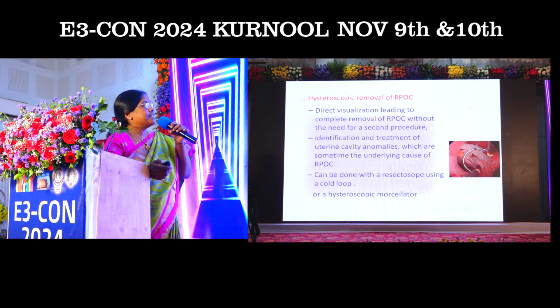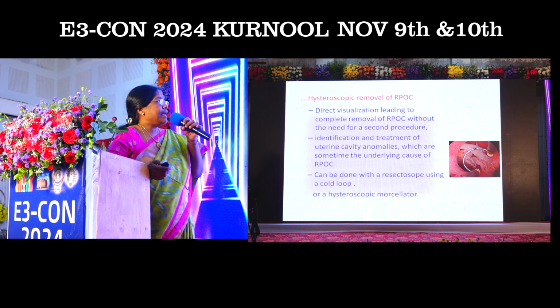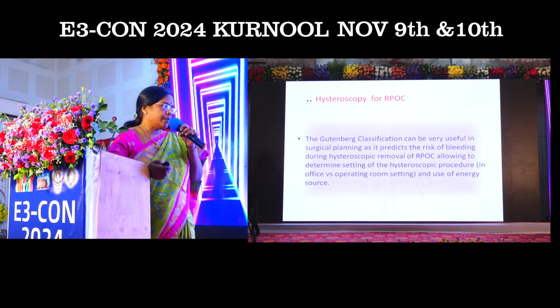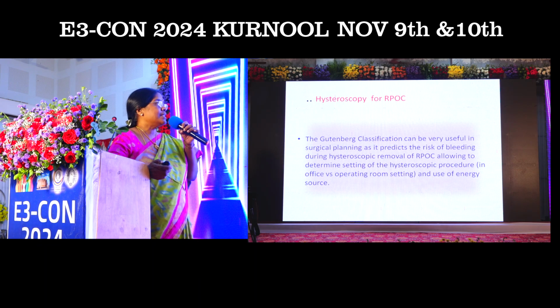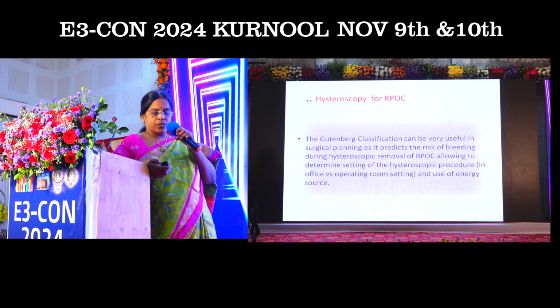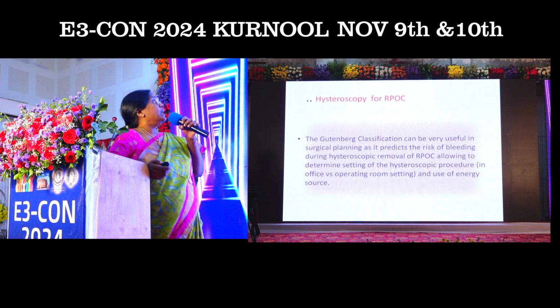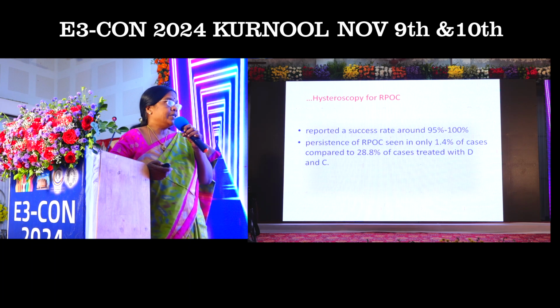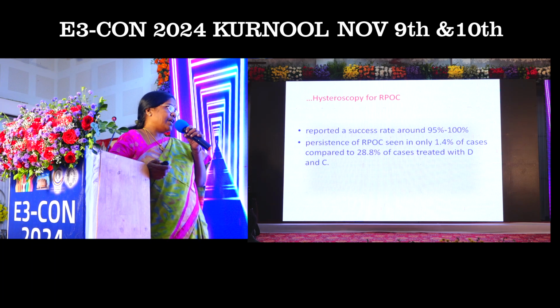The Gutenberg classification can be very useful in surgical planning as it predicts the risk of bleeding during hysteroscopic removal of RPOC, allowing to determine the setting of hysteroscopic procedure and whether to use an energy source. The reported success rate is around 95 to 100%, and persistence of RPOC is seen in only 1.4% of cases compared to 28% of cases which are treated with D&C.